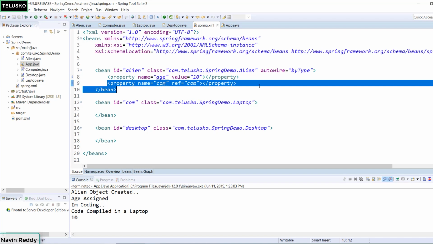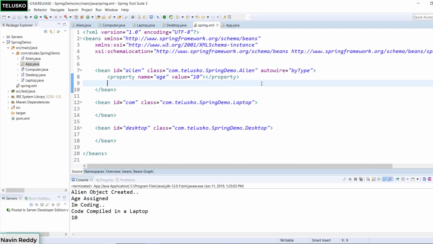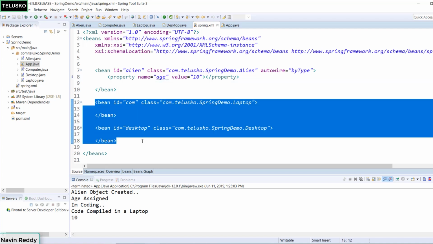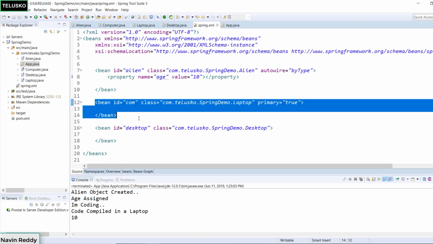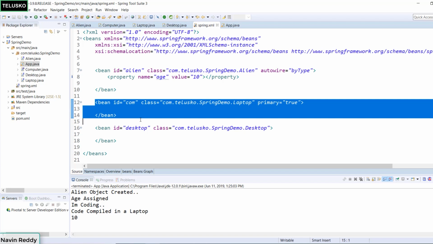But what if you don't want to mention this and still you want to go for Autowire by type? Yes, so we have by name, we can go with that, or we can mention the property. Otherwise, by type, if you want to solve this, see, even if you have both these objects, you have to give preference to at least one. And the way you can do that is by using a primary attribute. So you can say primary equal to true. The moment you do that, this particular bean becomes a primary bean. So in case of confusion, it will give preference to this one.